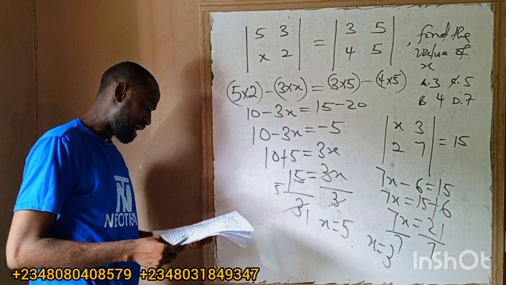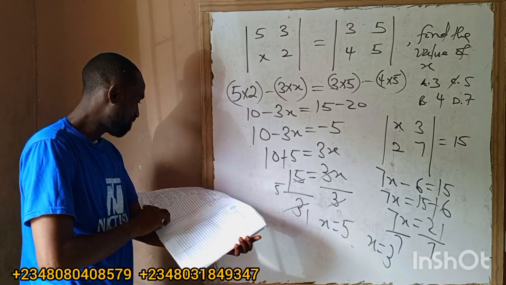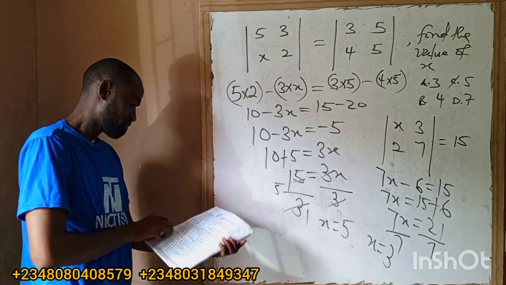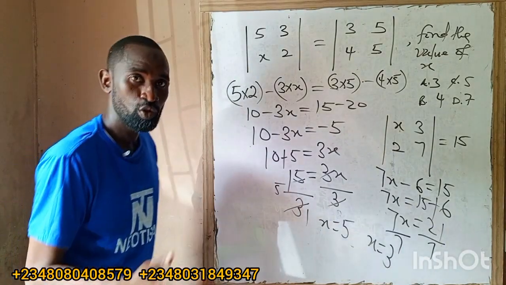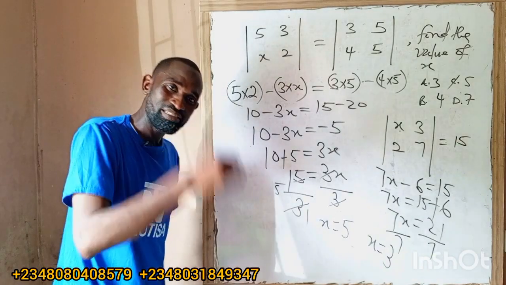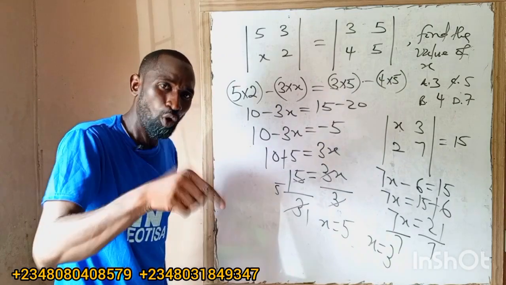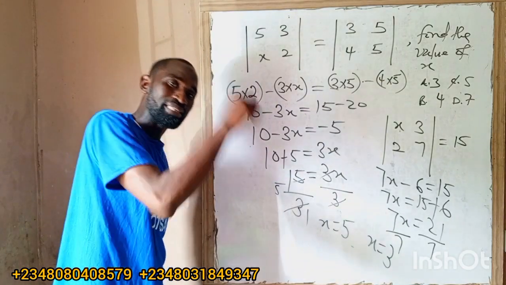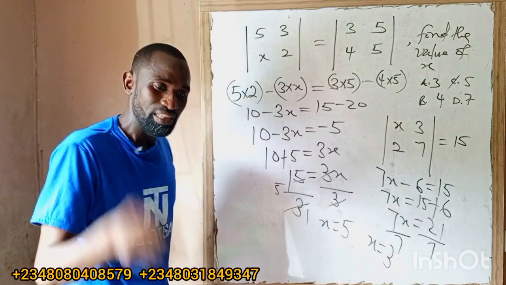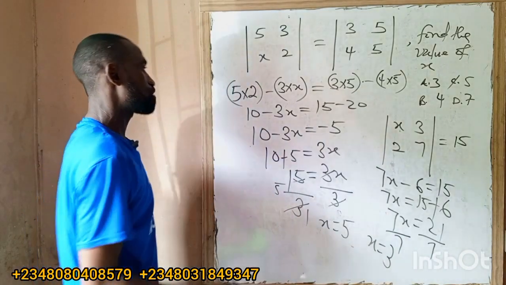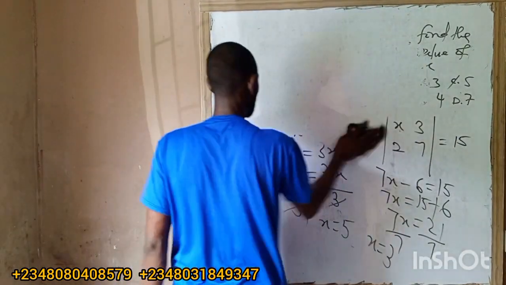So that is determinant of a matrix. How do we multiply a matrix? After the multiplication, I'm now going to what we call inverse of the matrix, and that will be all. You know how to add, but how do you multiply? We know how to add. We know how to subtract. You can add matrices or subtract matrices if they are of the same order. Meaning I can add 3 by 3 to 3 by 3, or I can subtract 3 by 3 from 3 by 3. They must be of the same order. If not, don't try to. But how do you multiply matrix?